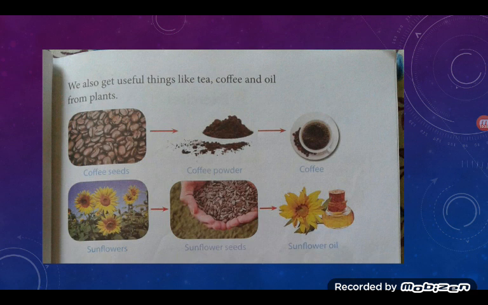Likewise, I have also explained you about other oil seeds also. These are sunflower seeds. Okay, sunflower seeds and sunflower oil. But I have told you about sesame seeds or sesame oil, coconut oil, then soybean oil. Okay, other oils also I explained it to you. So this is our lesson.